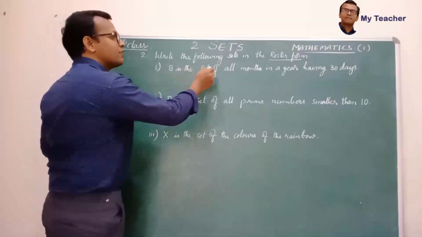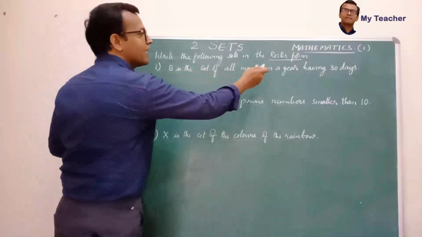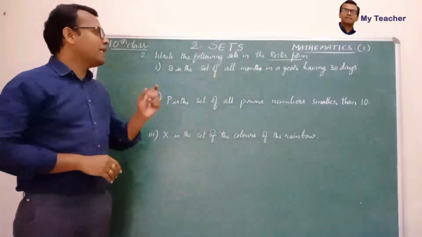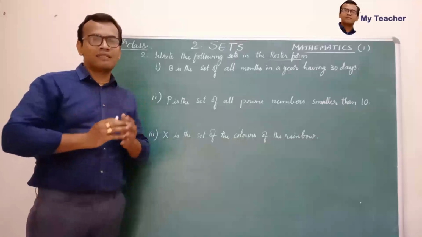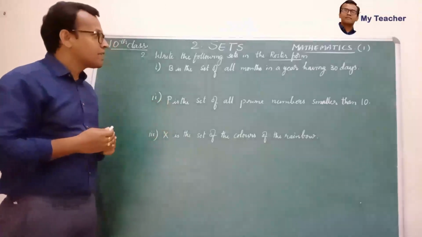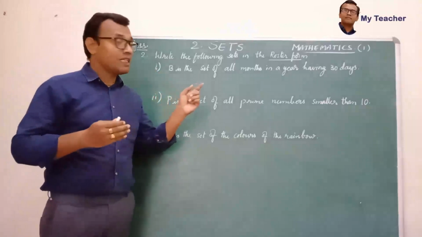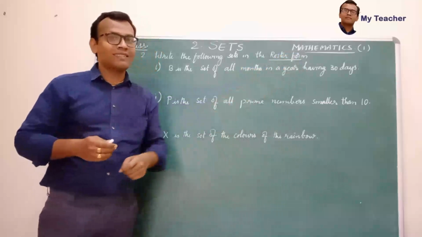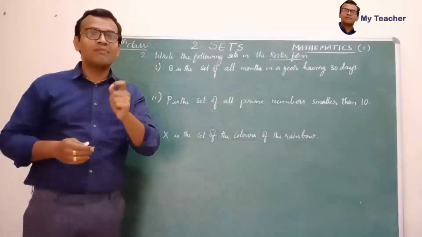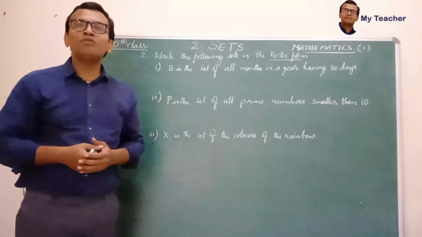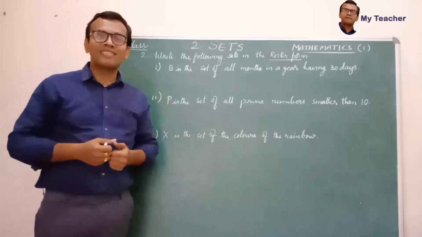B is the set of all months in a year having 30 days. So B is the set of all the months. So we know months, there are 12 months, January to December. But we need to write all the months in a year having 30 days. Children, this is the condition. A month with 30 days they have to write. So how to know whether the month is having 30 days or not?